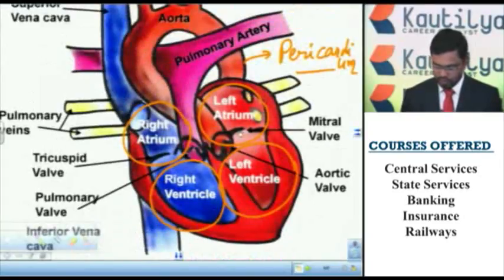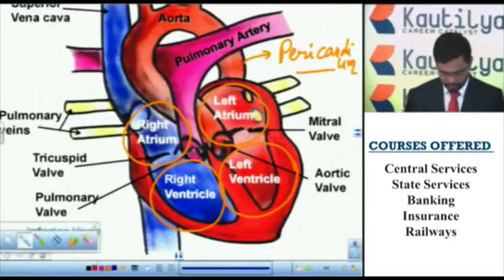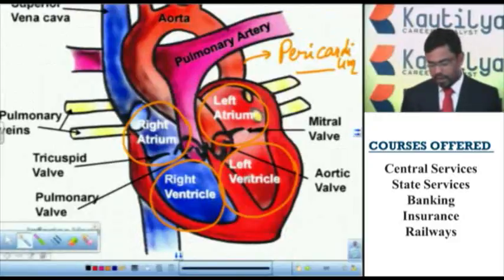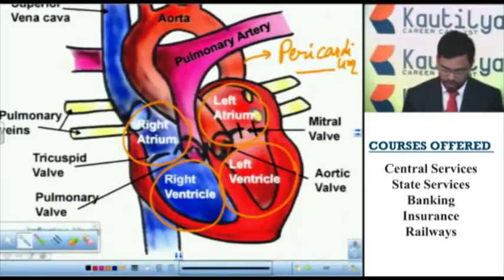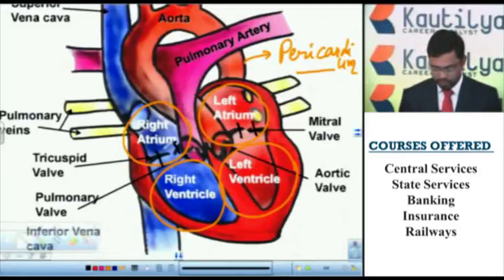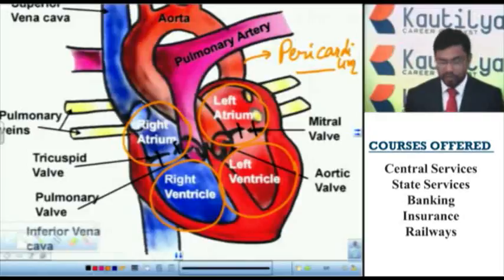So there are two types of valves. They are called bicuspid valves or mitral valves, present between the left auricle and left ventricle. And three valves are present between the right auricle and right ventricle, so these are called tricuspid valves. The tricuspid and bicuspid valves prevent the reverse flow of blood from ventricles to auricles. So the blood always flows from auricles to ventricles.